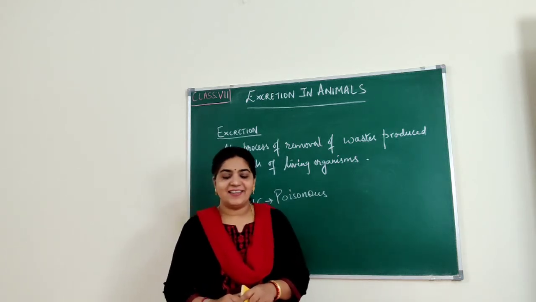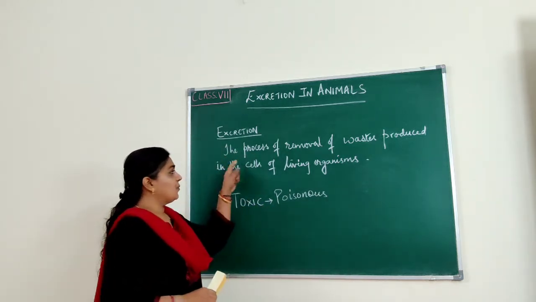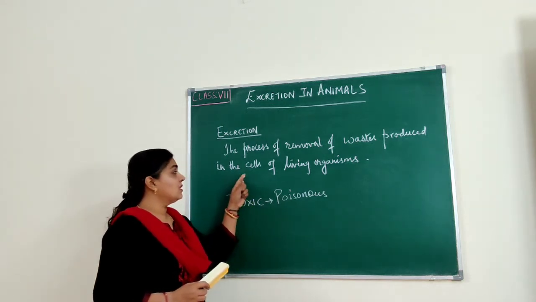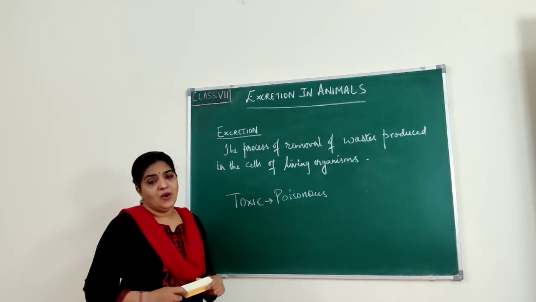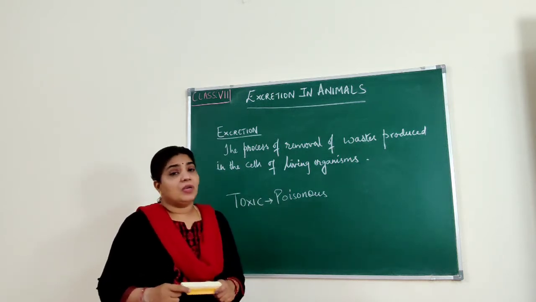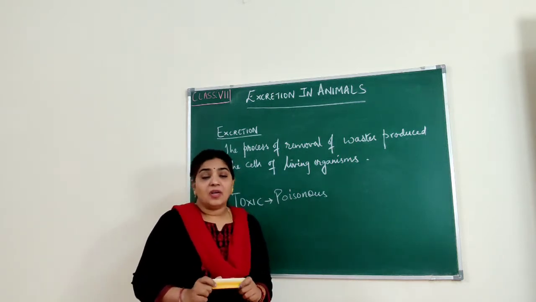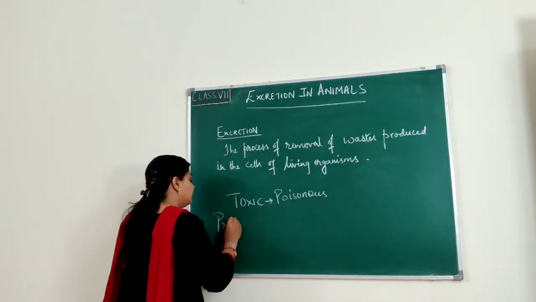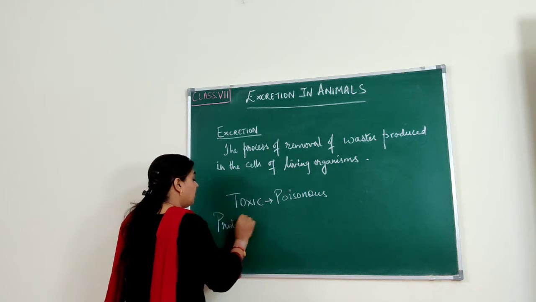So what is excretion? Excretion is a process of removal of waste that is produced in the cells of a living organism. Here, when we are talking about excretion, we are talking about protein metabolism.